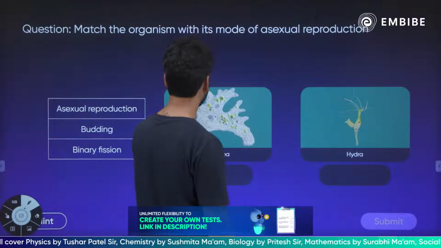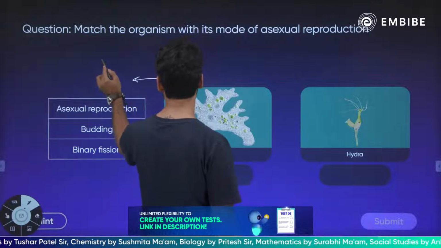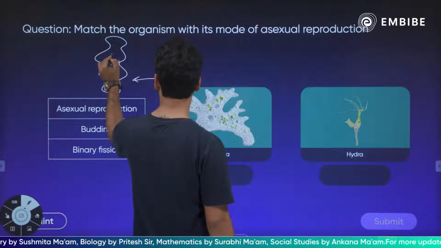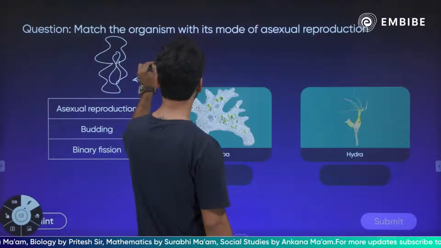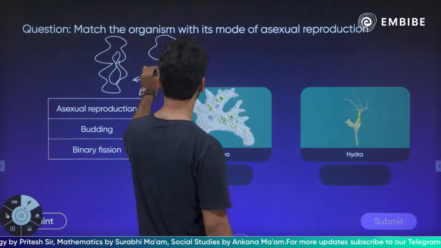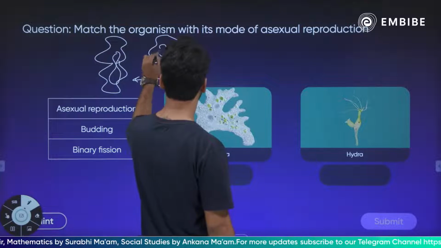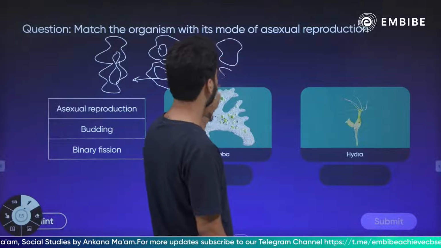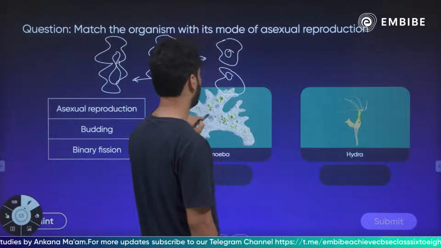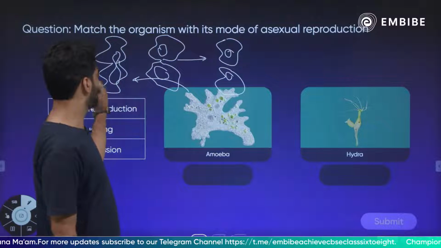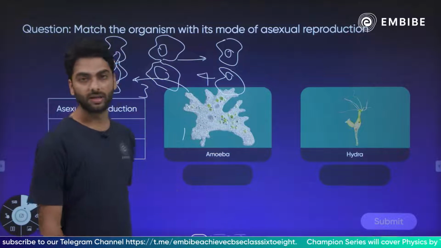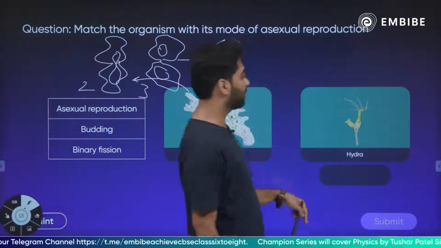So the amoeba will divide, first the nucleus will divide, then the cytoplasm will divide, right? And finally there will be two identically looking daughter amoebae. So this is stage 1, stage 2, 3 and 4. ठीक है, whereas हाइड्रा में क्या होगा?